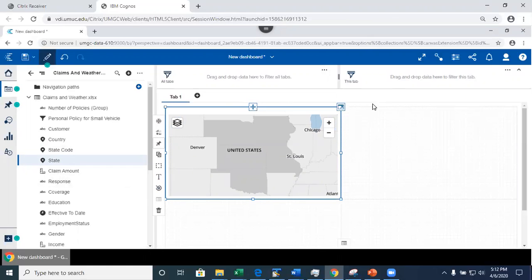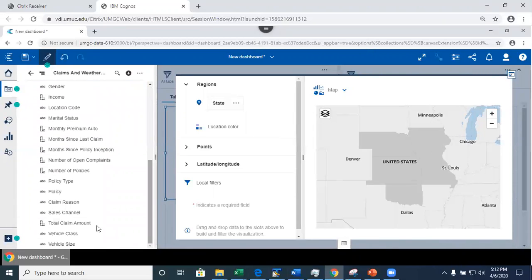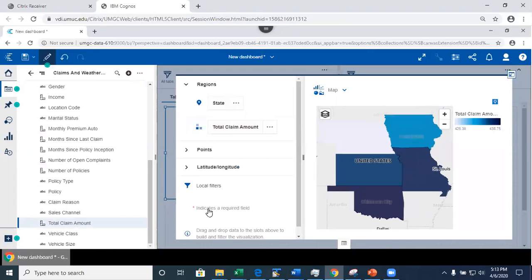Now what I could do is open this visualization in a focus mode. I specified the state, but I didn't specify what I want to show for the states. So let's do the location, color, and this is going to be my total claim amount, okay? One thing to keep in mind is that if you see a little asterisk, it means the field is required. If you don't see the asterisk, it means the field is optional. But if you don't put anything in the required slot, you cannot build the visualization. Just keep that in mind. All required must be filled. This one is not required, but you did not see anything in here because I didn't specify.